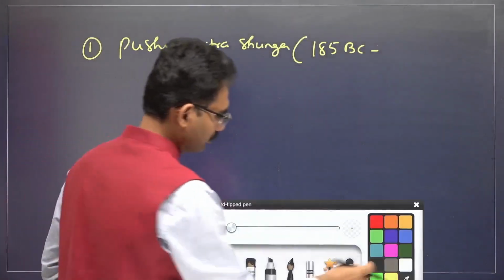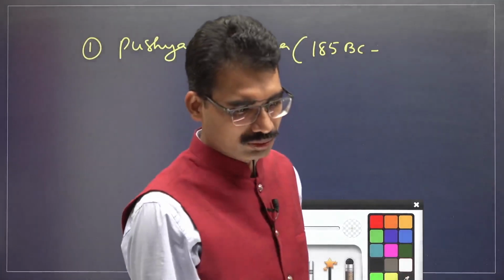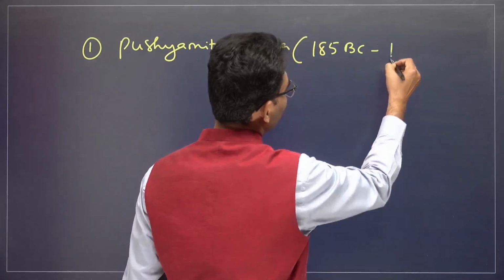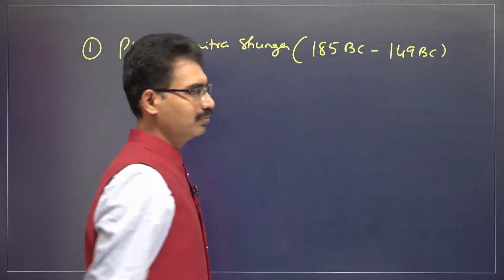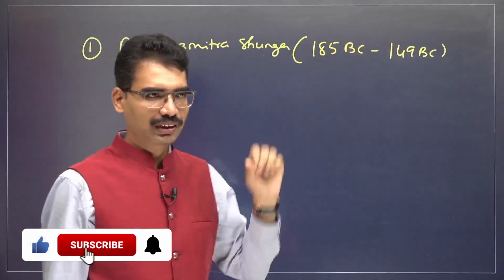Pushyamitra Shunga. Now he is going to rule up to 149 or 148 BC, because when it comes to timeline, it is very difficult to name exactly from which point to which point. So roughly this is the time period he was ruling.